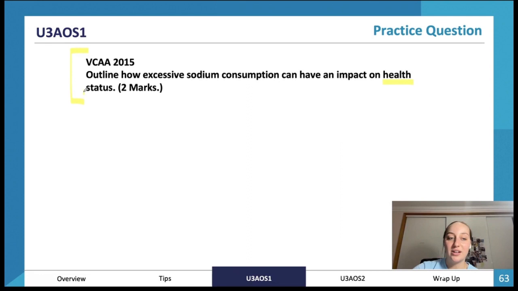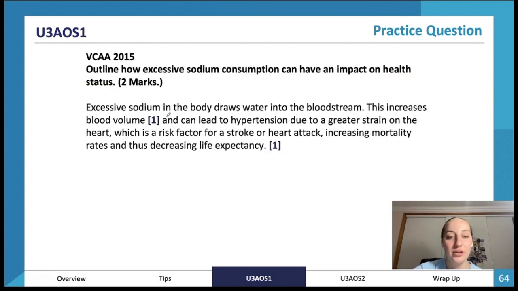Hopefully you picked up on health status. When it says health status, what does that mean? It means that we need to relate to one of the indicators. So, excessive sodium in the body draws water into the bloodstream. This increases blood volume, and it can lead to hypertension due to a greater strain on the heart, which is a risk factor for a stroke or heart attack, increasing mortality rates and thus decreasing life expectancy.